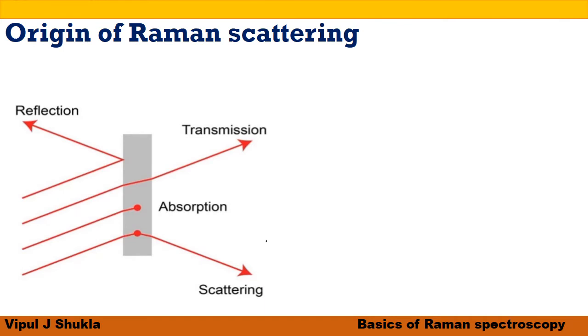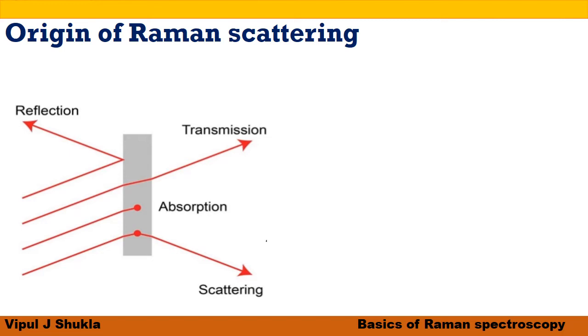If we look at the origin of Raman scattering, look at the figure. When a monochromatic radiation of frequency mu is passed through a non-absorbing medium, it is found that most of it is transmitted without any change and some of it is scattered.